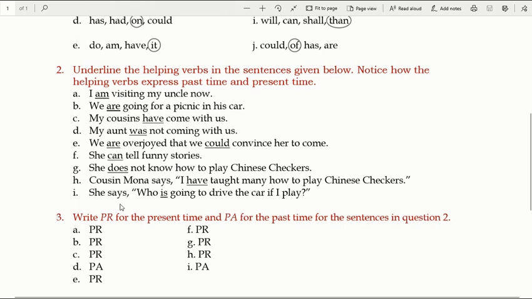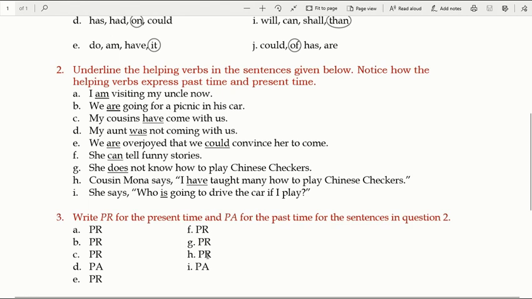सुना सकती है. It is not सुना सकती थी. Okay. Next one is again PR, that is present. She does not know. If this would be she did not know, then it would be past tense. उसे नहीं पता था. She does not know. That means उसे नहीं पता है.